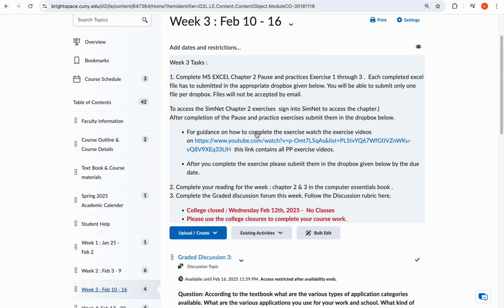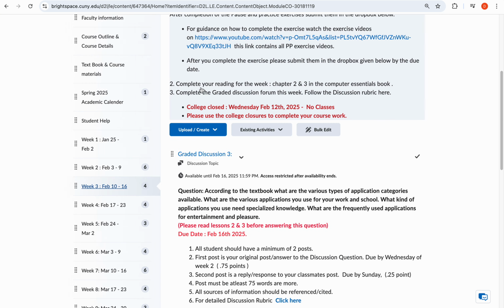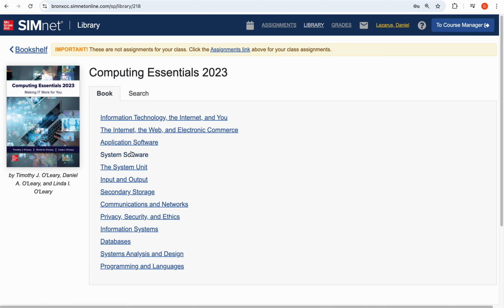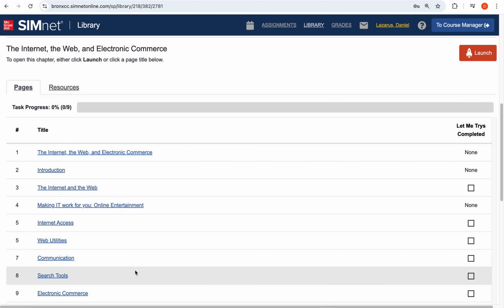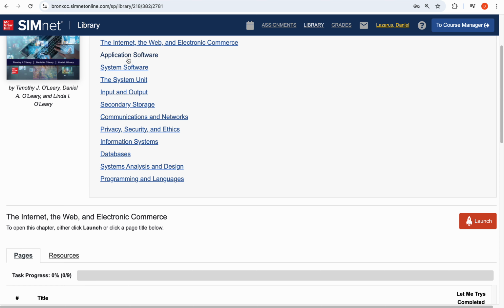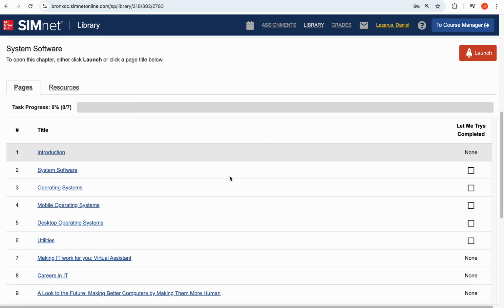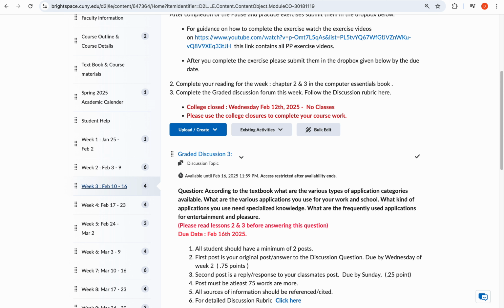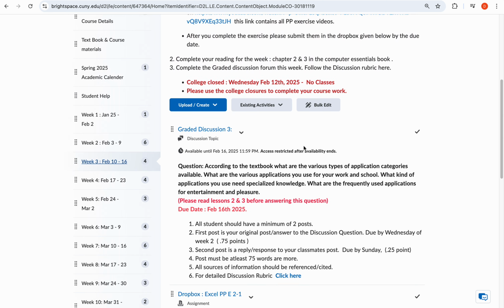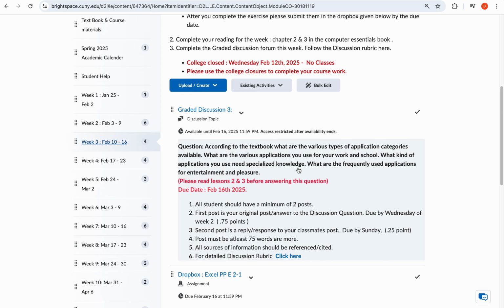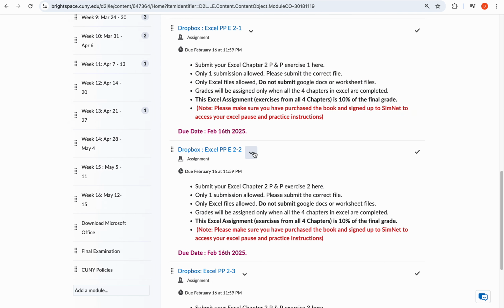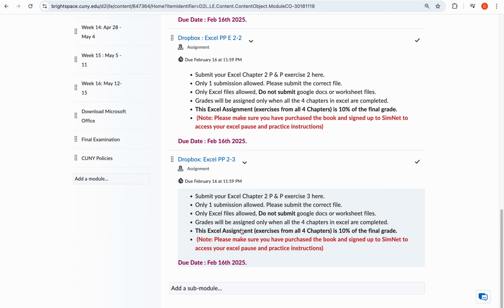In week 3, you also have an online discussion. Also, please complete your readings from the Computer Essentials books. Let me show you. Click on this library, click on Computer Essentials 2023, click on Chapter 2 and read through this, and Chapter 3. So complete chapters 2 and 3 from the Computer Essentials book. Then do your online discussion here and submit your Excel exercises. There are 3 of them this week by the due date.